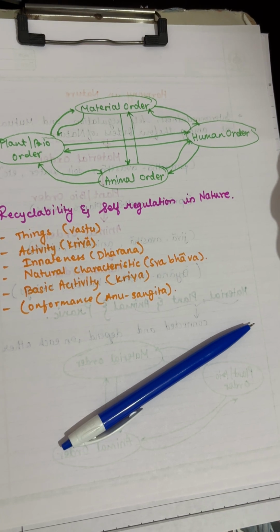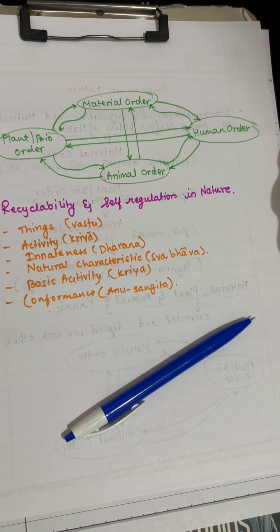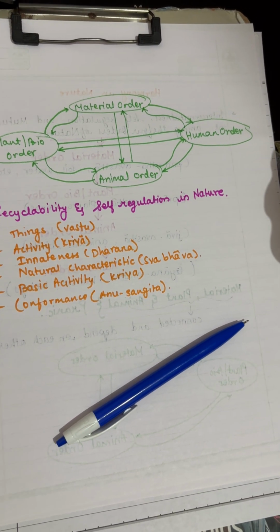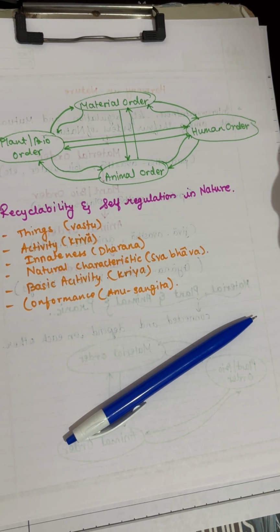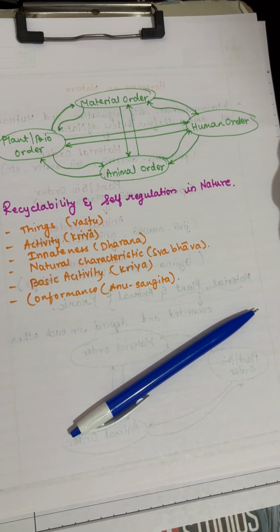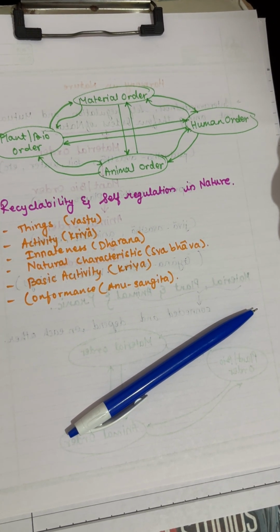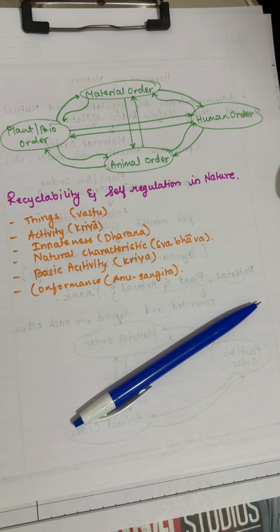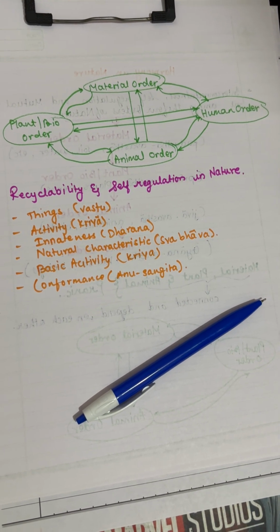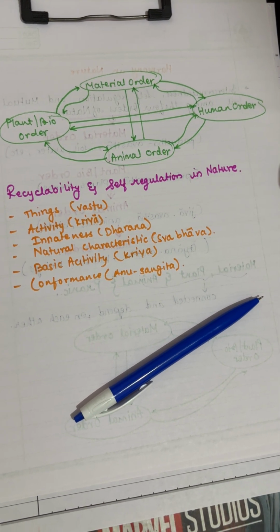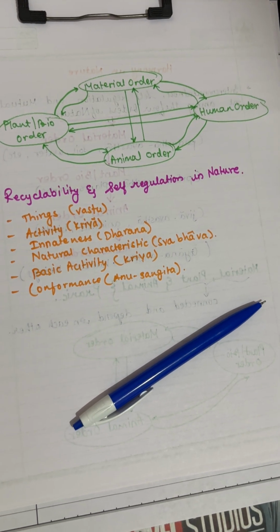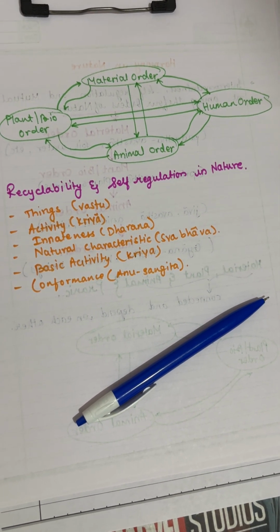Even if it changes its form, its basic particles still exist. In plant bio, plants, being part of material order, also have the existence quality, but they also have growth as an innate quality. You can't stop a plant from growing unless you destroy it.